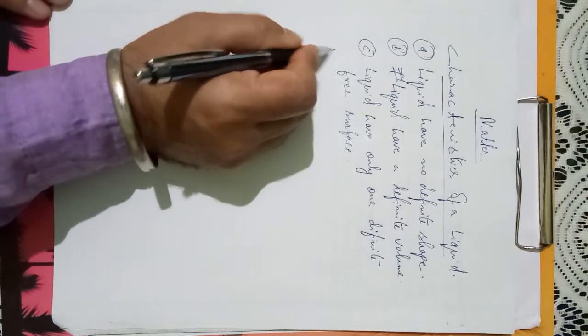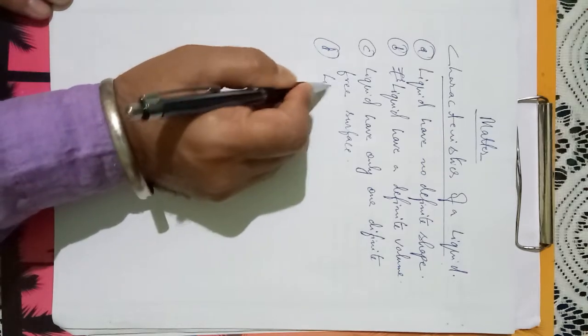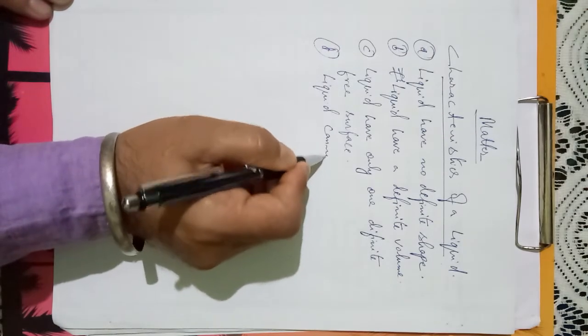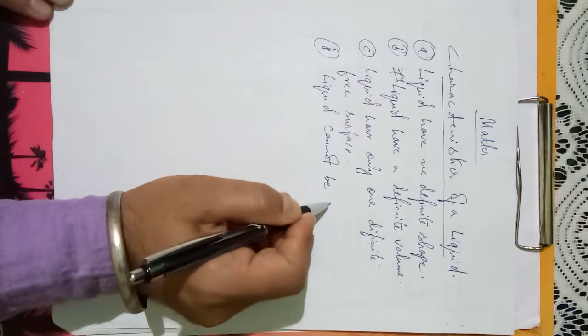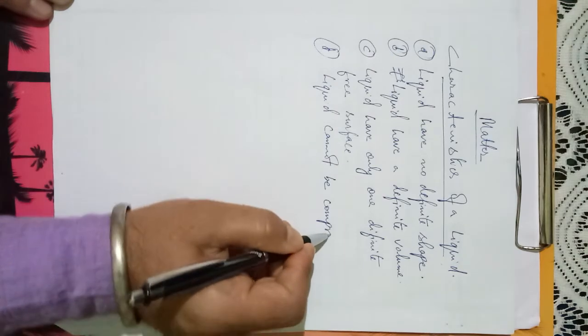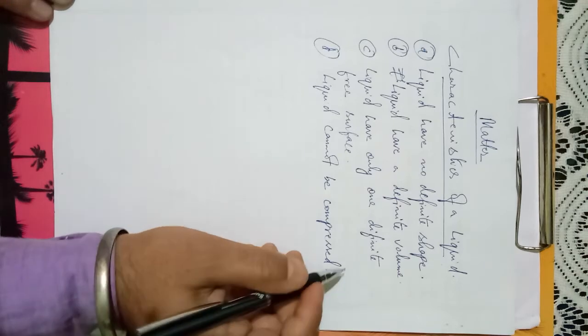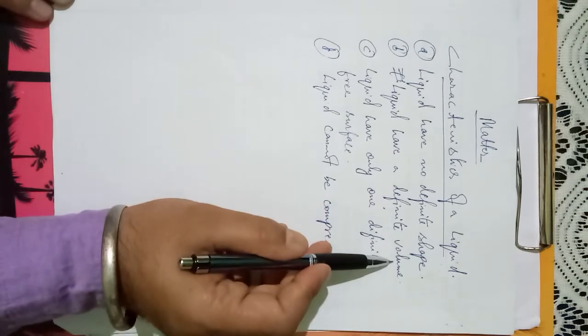Number D, liquids cannot be compressed. That is why they have definite volume.